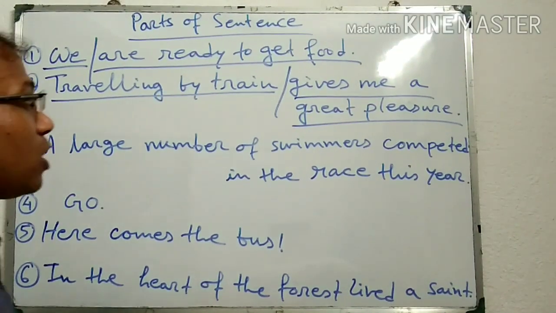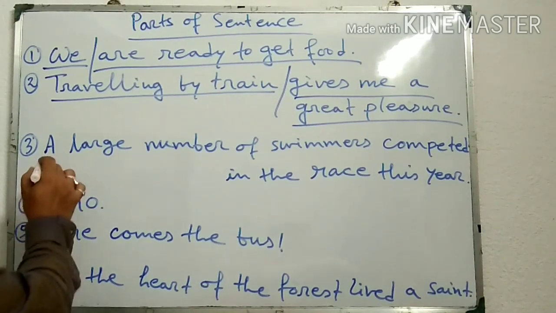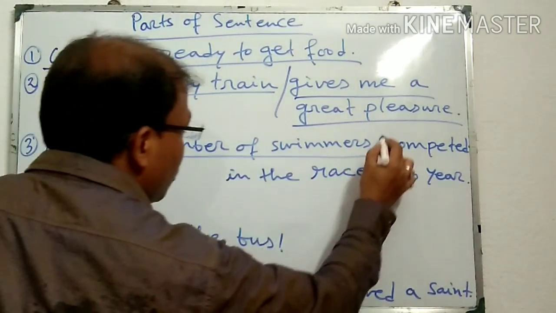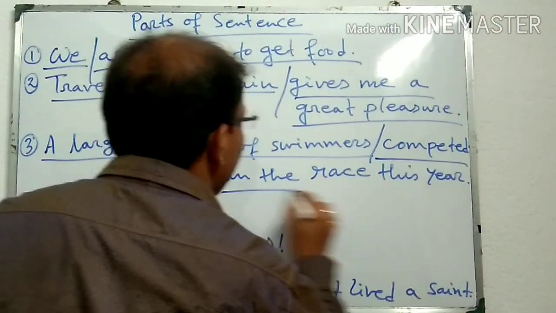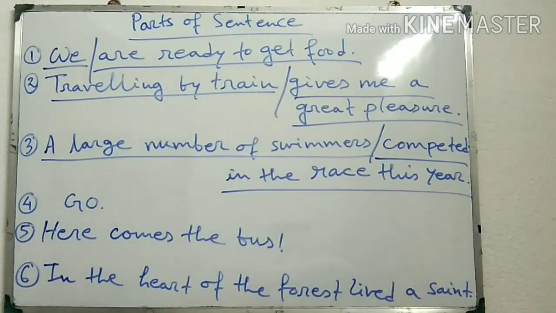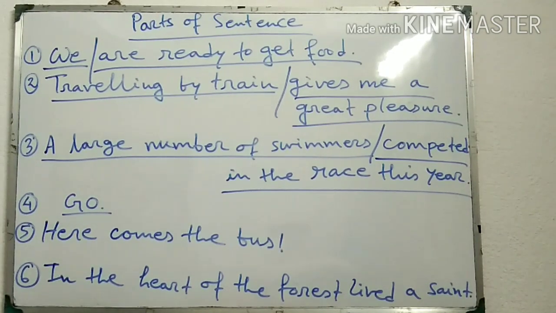A large number of swimmers competed in the race this year. "A large number of swimmers" is one part, and "competed in the race this year" is another part. Similarly, in sentence number 4, "Go", only one part is there, that is "go". And in sentence number 5, here comes the bus. "The bus" is one part. "Here comes" is another part.